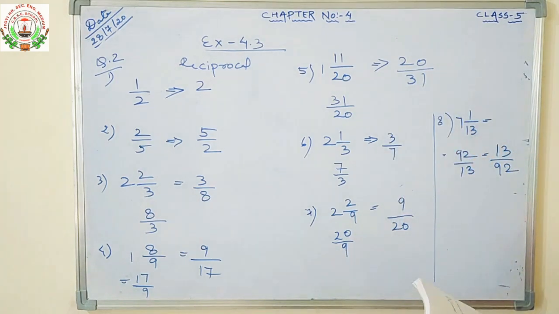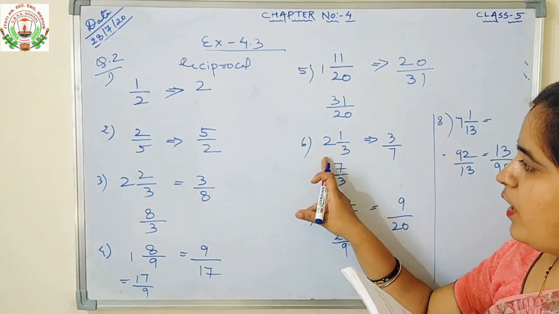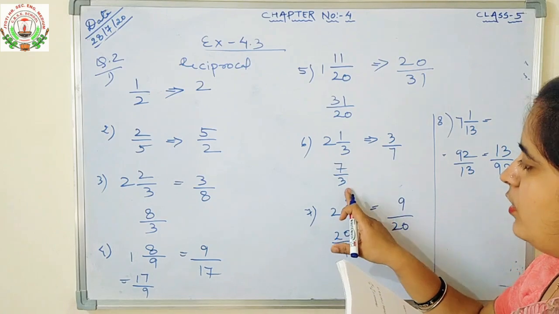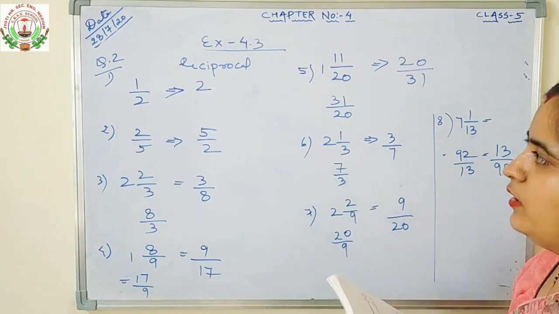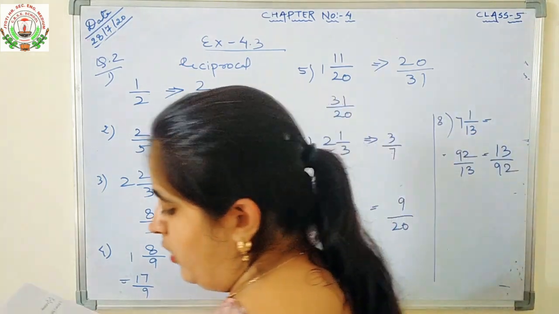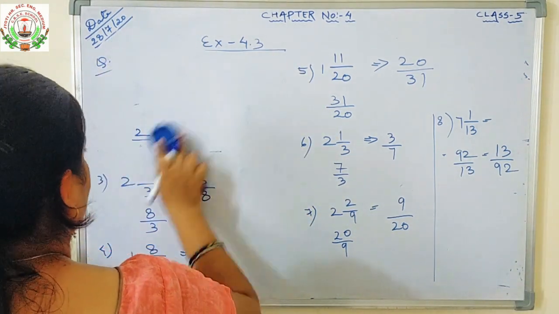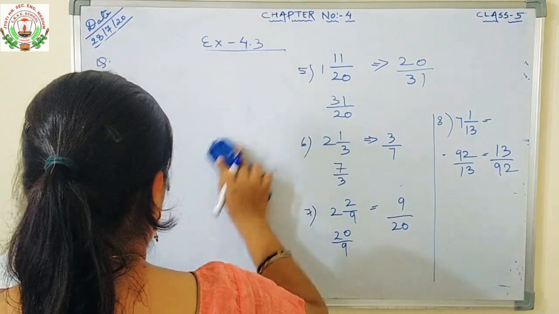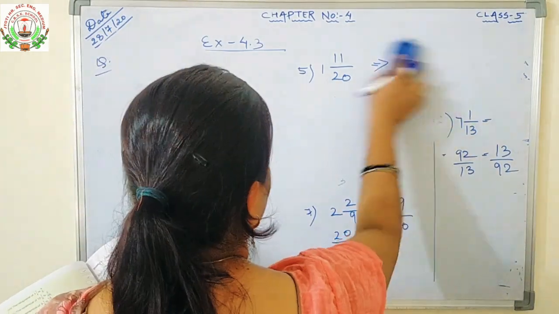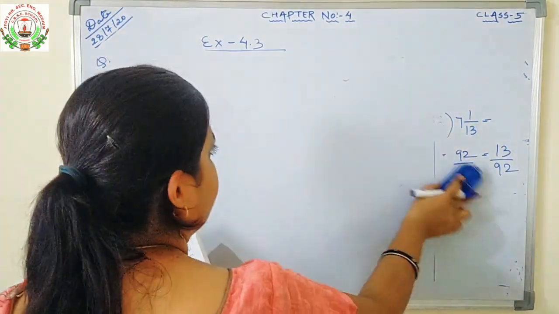So in this way you will find the reciprocal of the number. Whenever the question is in mixed fraction, you will convert the mixed fraction into normal fraction, then you will write the reciprocal. Okay. Now number 3 is fill in the blanks. What is question number 3? Question number 3 is fill in the blanks.